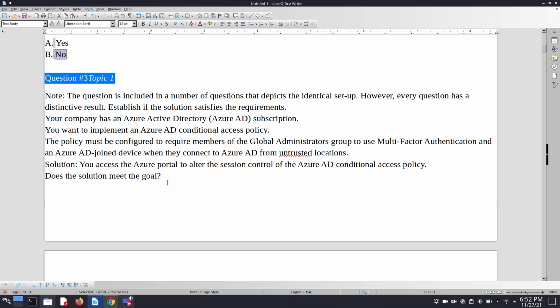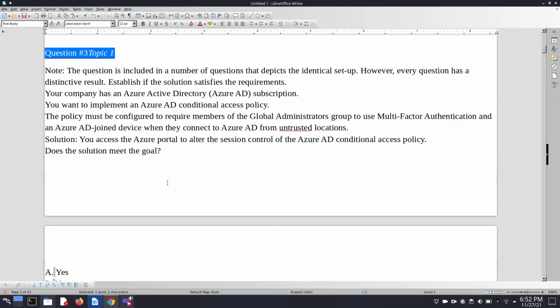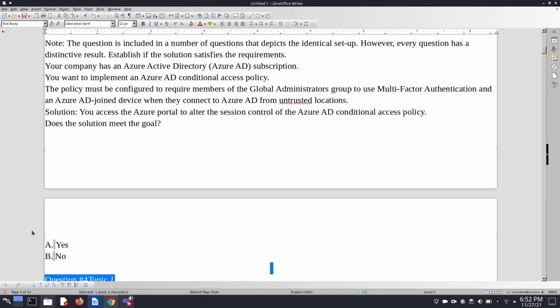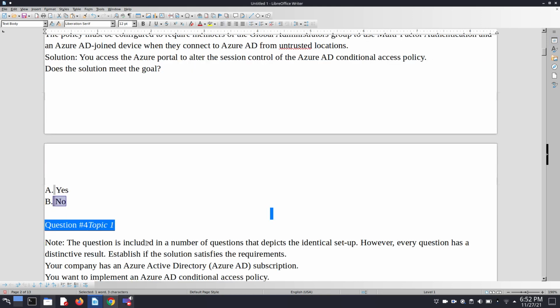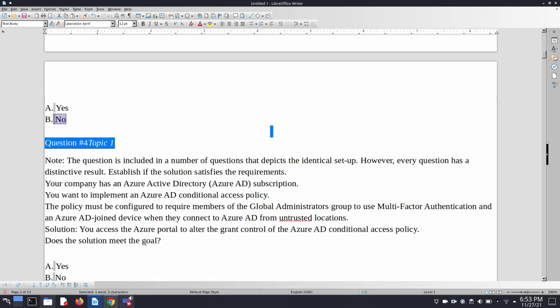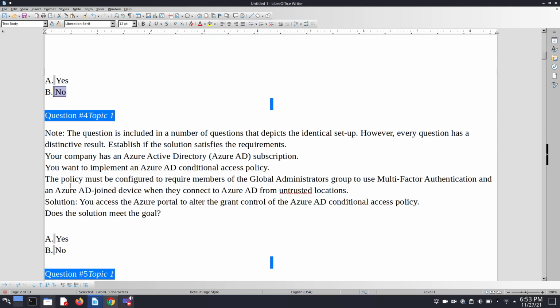Why does this not meet our goal? Because we will discuss it in a further question. So here we simply choose no, because this solution does not meet our goals. In question number 4, the same question is also given with a different solution.